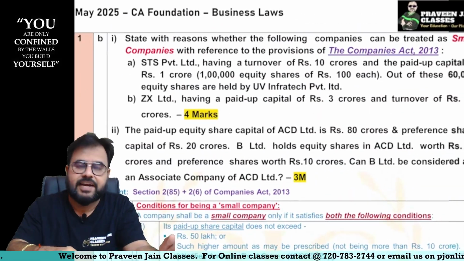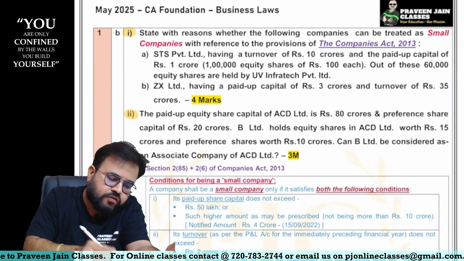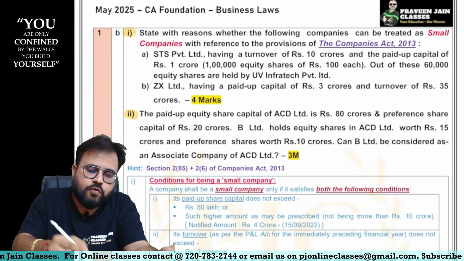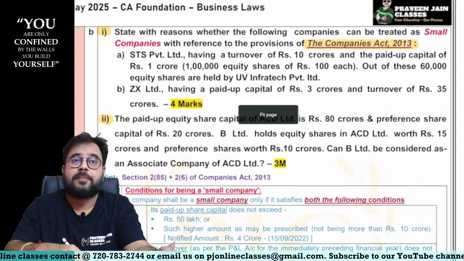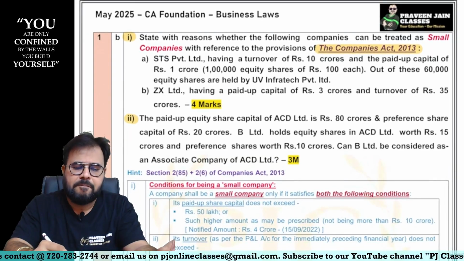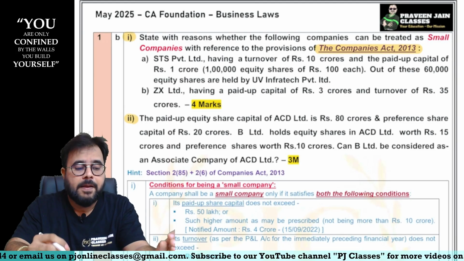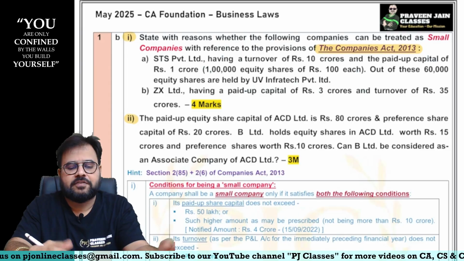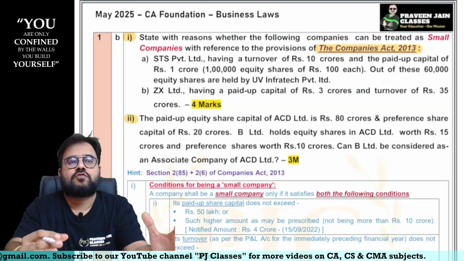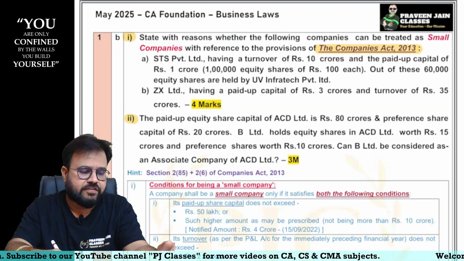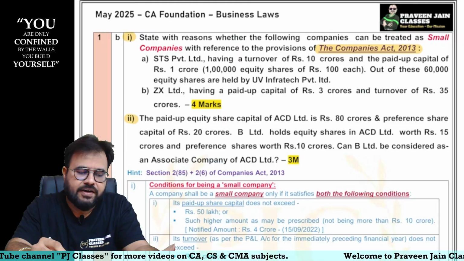Now let us see the next question, sir, 1B. In this 1B, again there were two subparts, sir, 1 and 2, and this was a question from the Companies Act, sir. Okay, now this question was a bit tricky, sir, and maybe when you were studying at that time you could have full clarity, sir, but when you write the exam paper, sir, at that time can I say we become completely blank. What minute mistakes students could have committed, let us try to see, sir. State with the reasons whether the following companies can be treated as a small company.